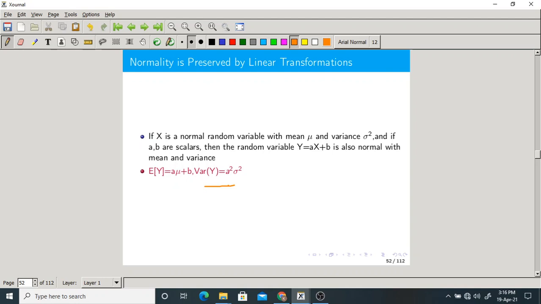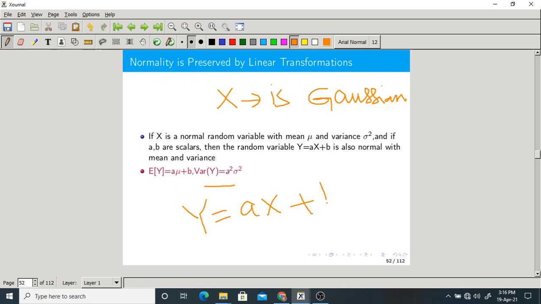So the important point is, if x is Gaussian or normal, then y equal to ax plus b is also Gaussian. That's the meaning.